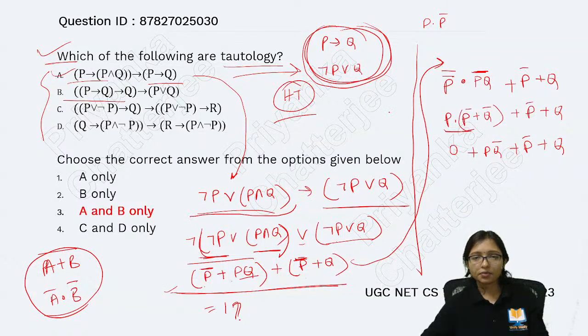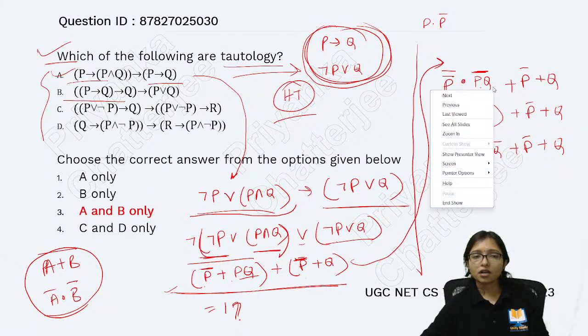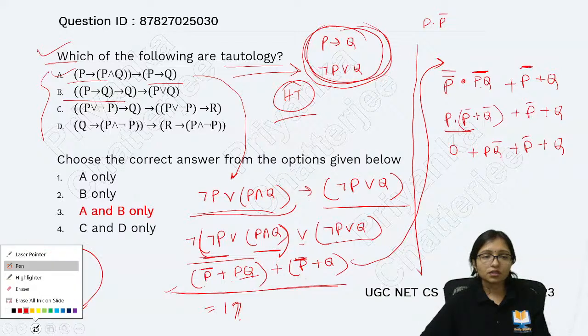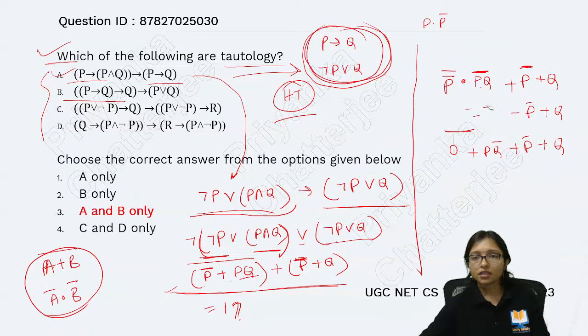Then according to De Morgan's law, P double bar dot PQ whole bar. Yes, A plus B whole bar, I can write A bar dot B bar. So I wrote here A bar dot B bar plus P bar plus Q. Now P is as it is. From here it will be easier.